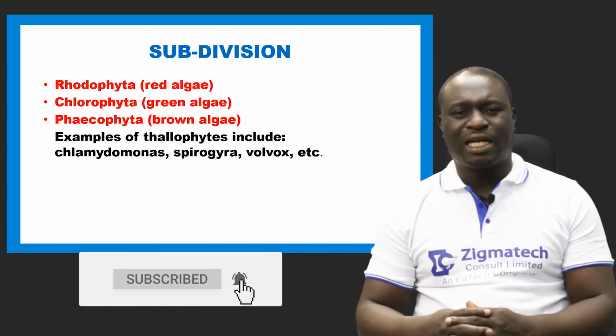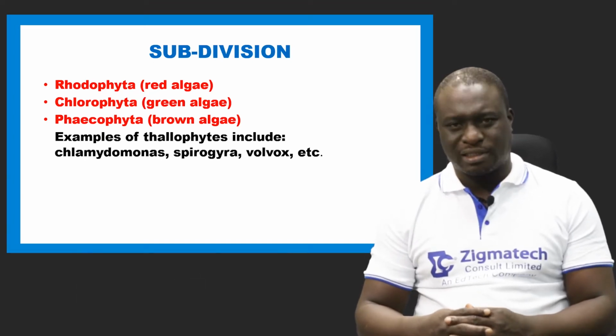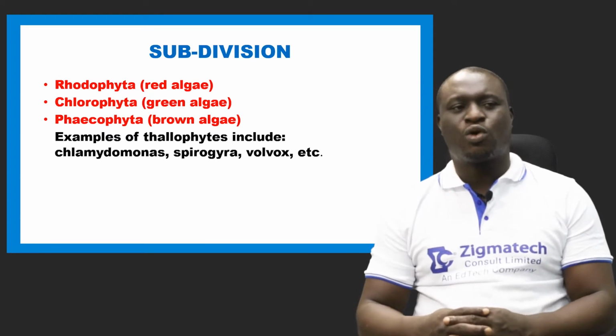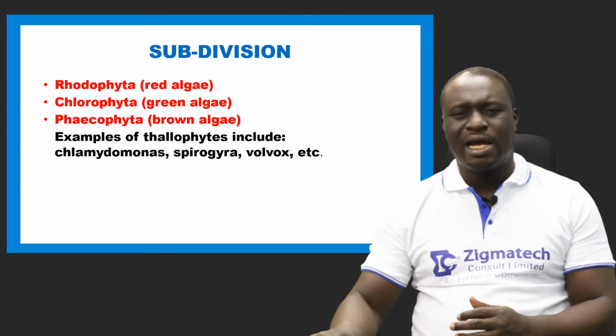An example of thallophytes, we have things like the Volvox. We have the Chlamydomonas. Chlamydomonas can also be classified as a green algae. We also have the Spirogyra, which is a perfect example of a green algae.